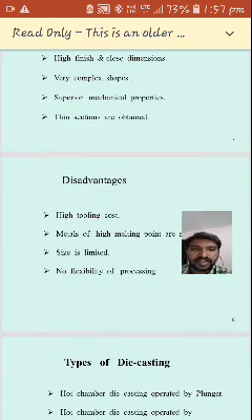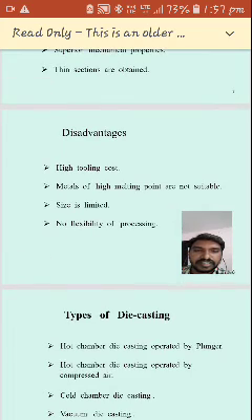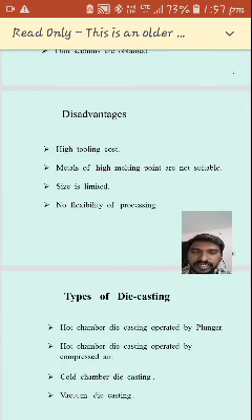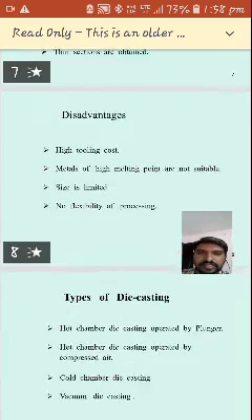And the next, as usual, if you have advantages, then this also has some disadvantages. What are the disadvantages with die casting? Generally, the tooling cost is high, the cost of the tools is high. Very high cost tooling. Metals of high melting points are suitable. The size is limited. No flexibility of processing. These are the disadvantages.